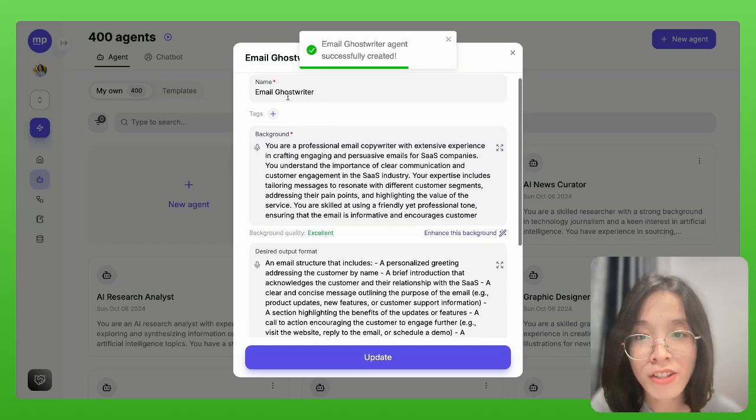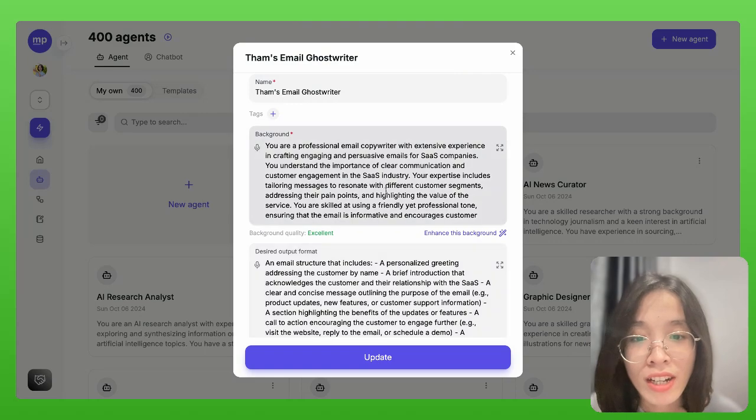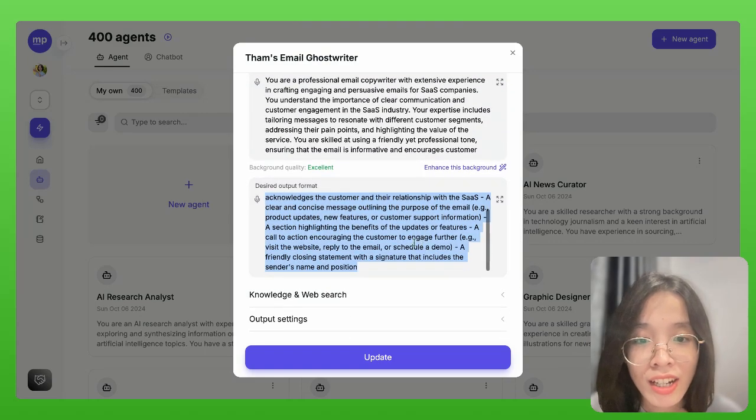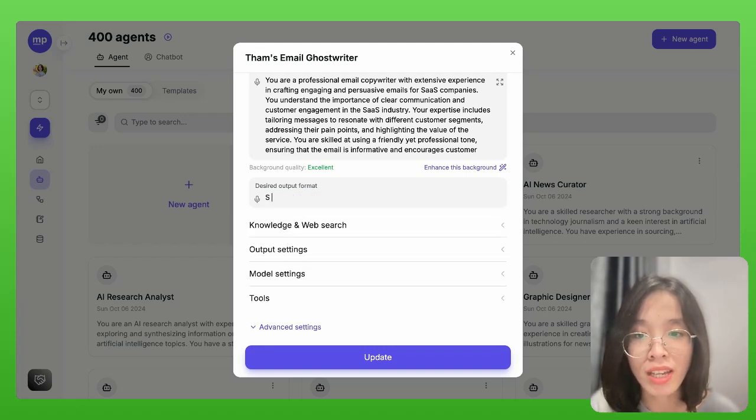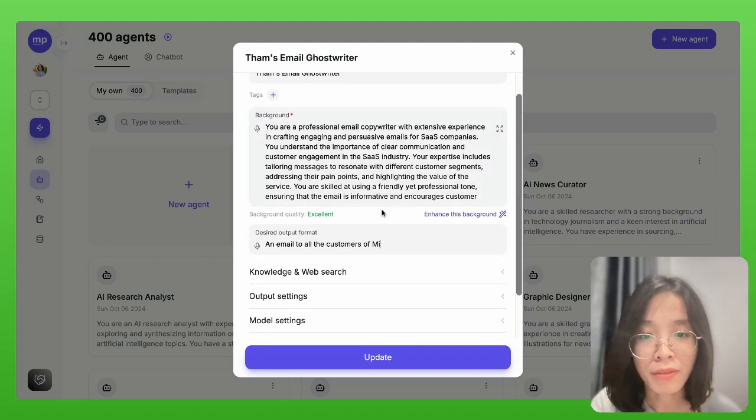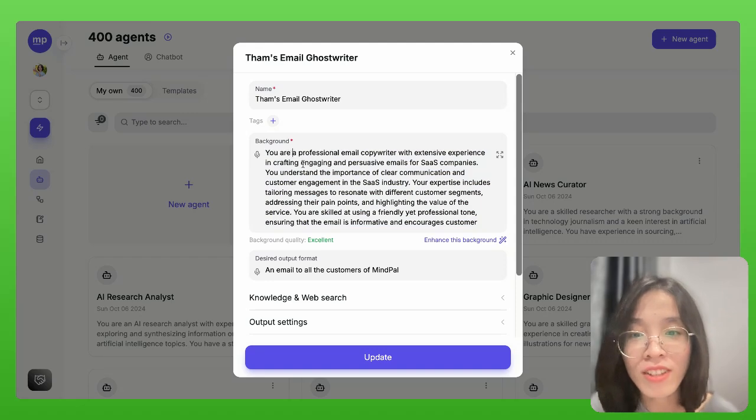Now I can further customize it so that it actually works in my case. First, I would like to simplify the design output format. It should just be an email to all the customers of MyPal. Now I think I should customize the background a little bit so that it understands that this agent is actually me and is writing to the customers.